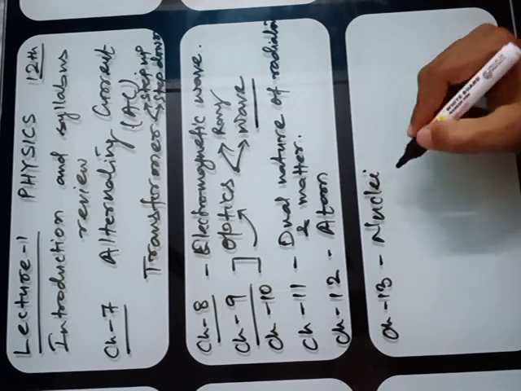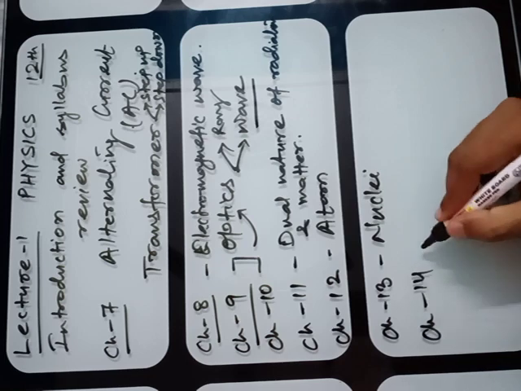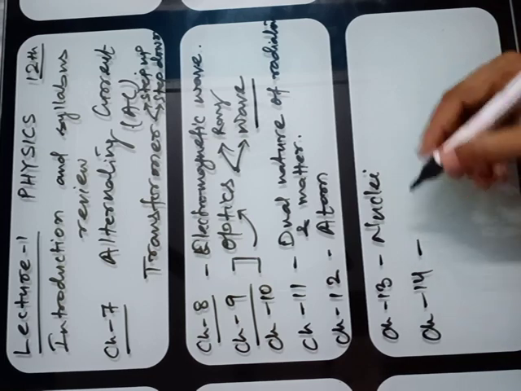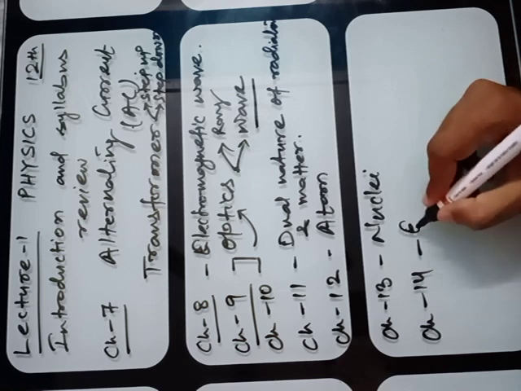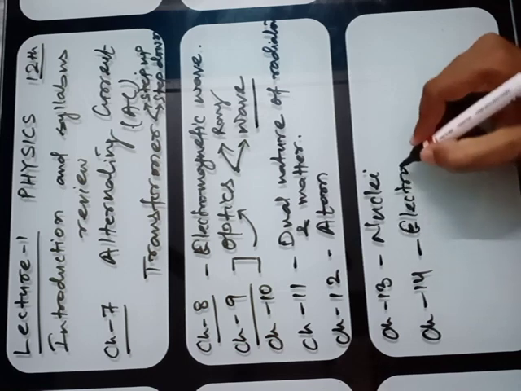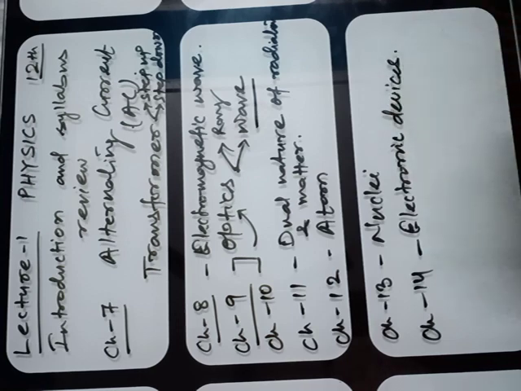Nuclei. This is also the small chapter. And the last is chapter number 14, electronic devices. It is the part of condensed matter physics, that is, the electronic devices.